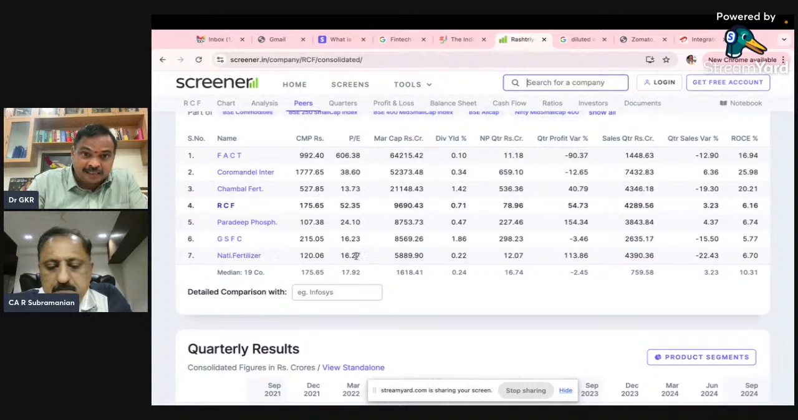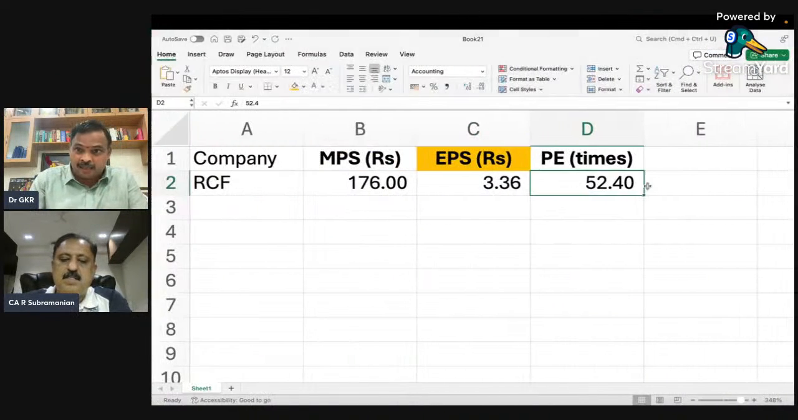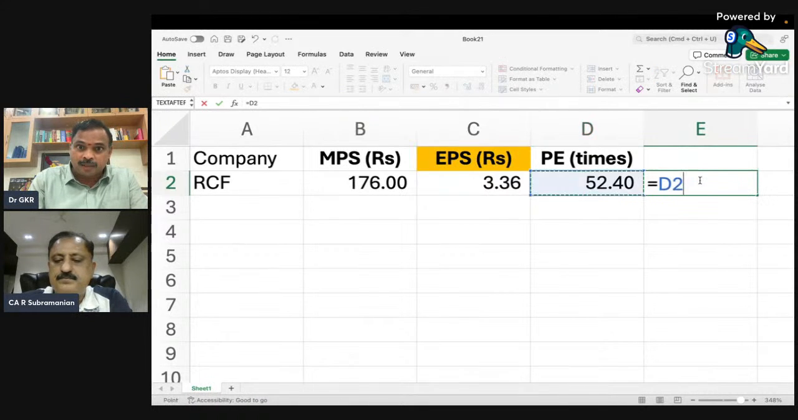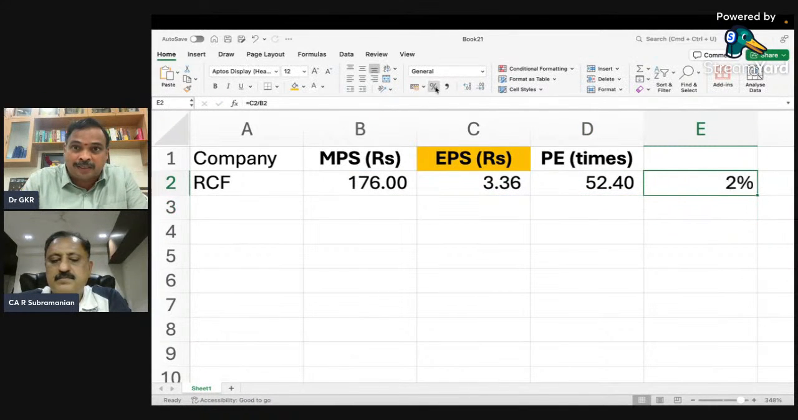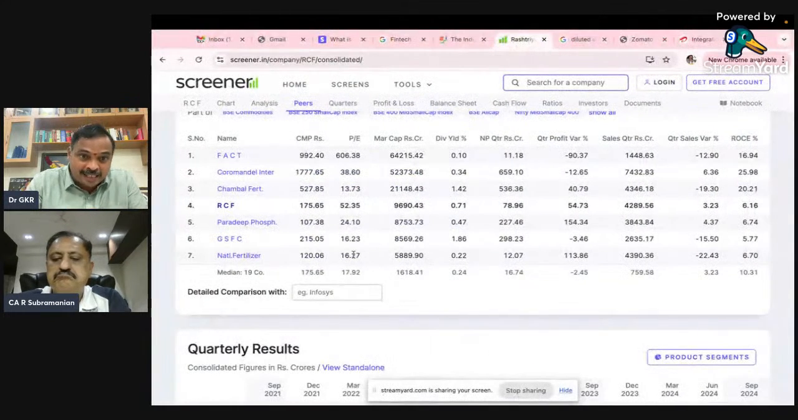GSFC, Natty Fertilizer. That means for every 16 rupees you invest, 1 rupee you will get. So 6.25% you will earn. Here, you will actually earn 3.36 out of 176 rupees. So it is actually 2% only you will earn. So 1.91%. Here you will earn 6%.